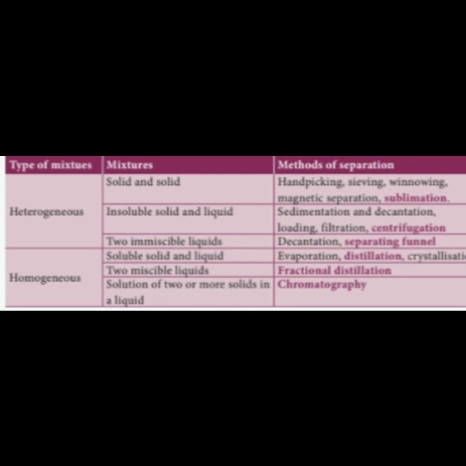This process is based on the boiling points of the substances, and separating them this way is called fractional distillation. For a solution of two or more solids in a liquid, we use the chromatographic method. Chromatography: chrome means color, so we separate the mixtures by the appearance of the color. So these are the methods, such as hand picking, sieving, winnowing, sedimentation, decantation, fractional distillation, chromatography, etc., for separating homogeneous as well as heterogeneous types of mixtures.